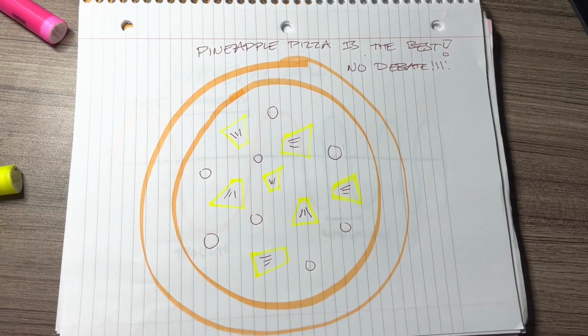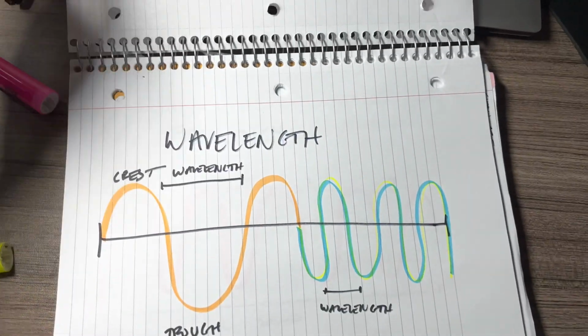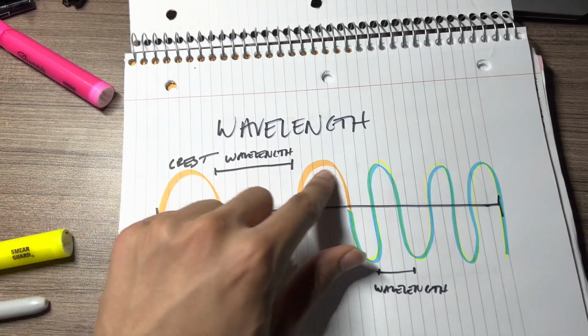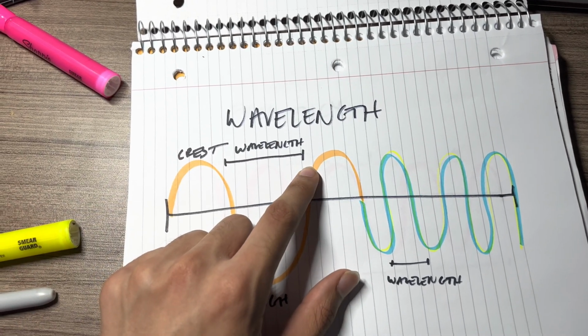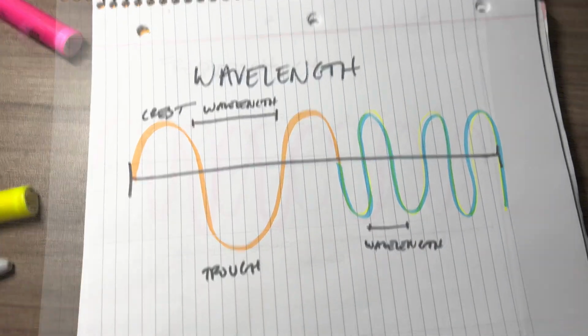Wavelength and frequency is like pineapple pizza. They just simply belong together. Wavelength, in a simple definition, is pretty much the distance between two adjacent crests, or the top peaks of a wave, or two adjacent troughs, or the two bottom peaks of a wave.